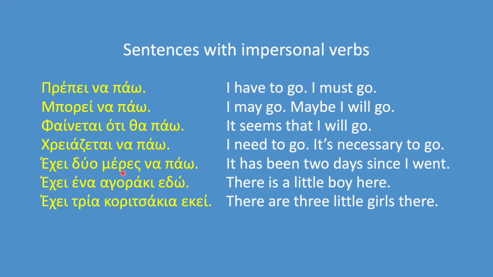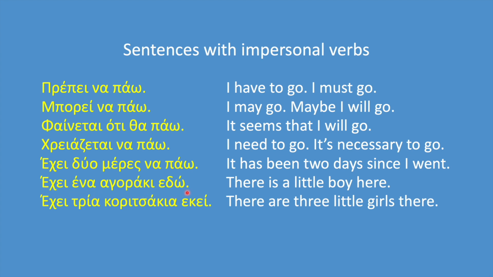Έχει 2 μέρες να πάω. It has been 2 days since I went. Here, έχει shows duration of time, and in the description there is a link to a video devoted to that. Έχει can also mean there is or there are. Έχει ένα αγοράκι εδώ.